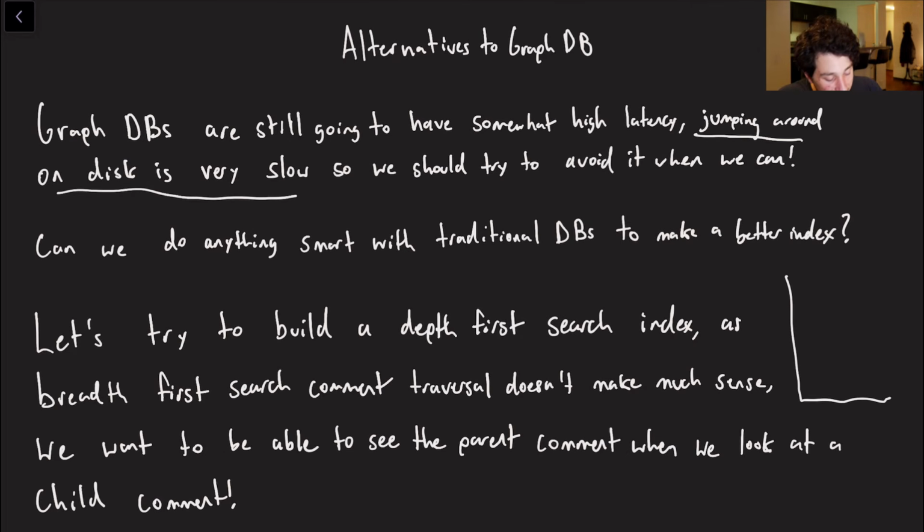The first thing I covered on my Systems Design 2.0 series is that a disk looks like this, right? You've got a little wheel, you've got something that points around the wheel, and to jump from place to place to place means that you actually have to find that location. And because these are mechanical parts, this is not like RAM, it's just really slow to do that. And so this is potentially good for graph type data models, but if we can avoid representing our thing as a graph type of data model, we could potentially do this better.